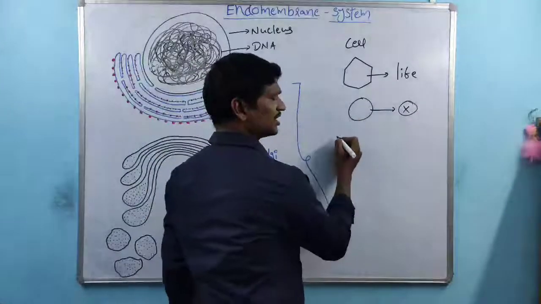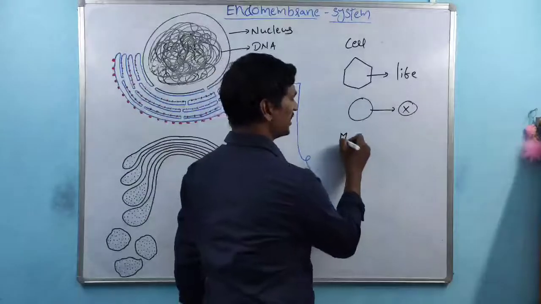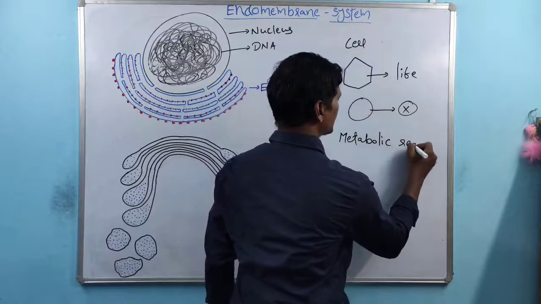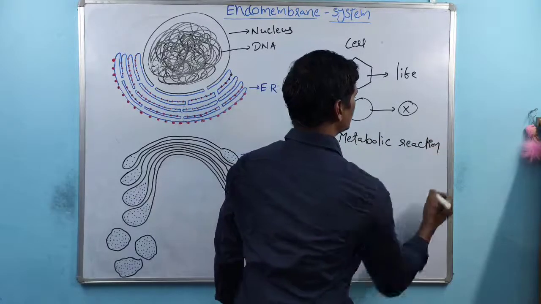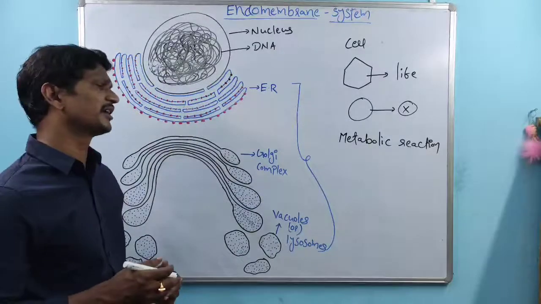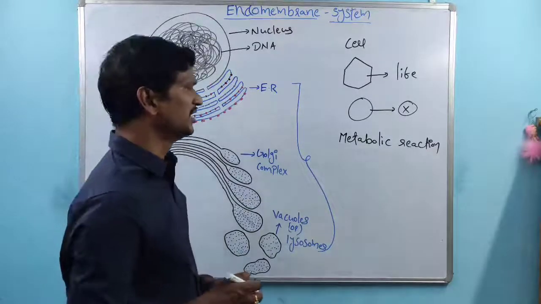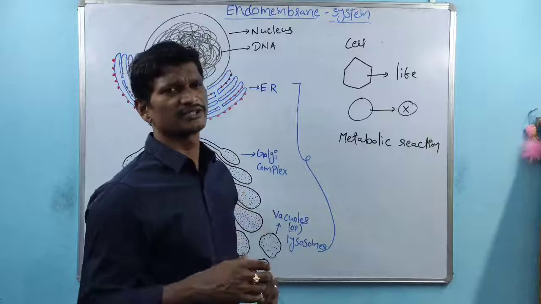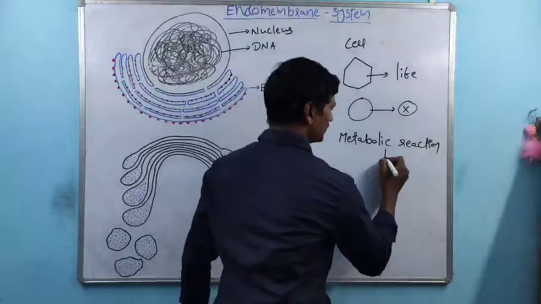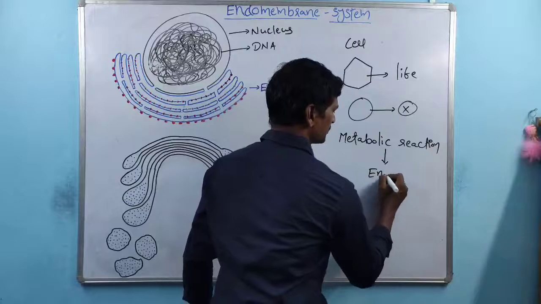Because, as we discussed in the last class, metabolic reactions take place within the cells. Metabolic reactions are a group of biochemical reactions that take place in the presence of enzymes.